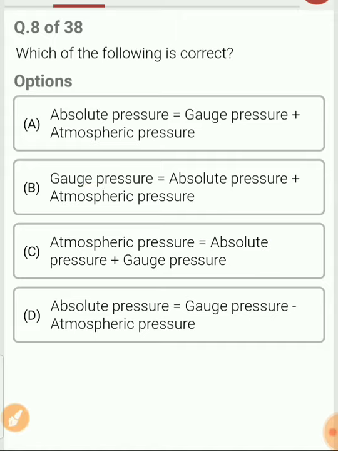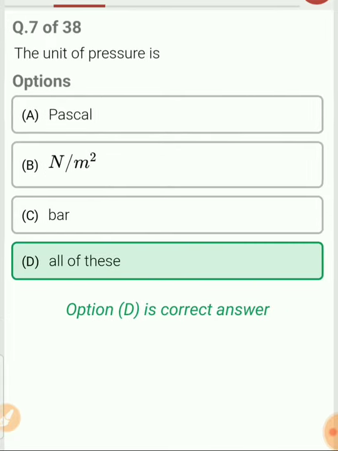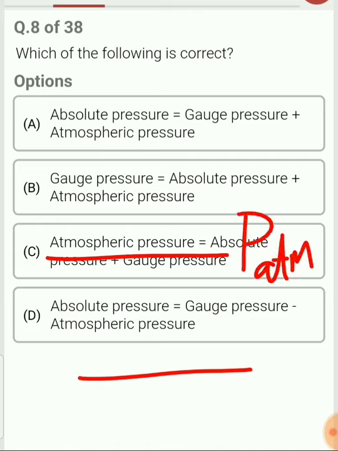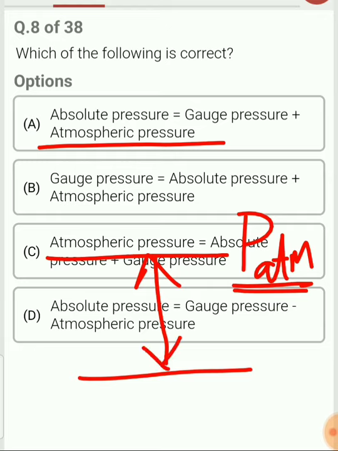To understand this, let me tell you the way in which you can remember such kinds of problems. Let's say that this is a reference. Let's draw one reference line. With respect to this reference line, the atmospheric pressure P atmosphere is equal to 1 bar. We know that the atmospheric pressure is equal to 1 bar. Now if we measure the pressure above the atmospheric pressure, then the pressure which is measured above the atmospheric pressure will be equal to the gauge pressure.